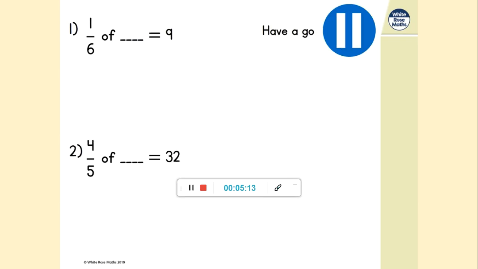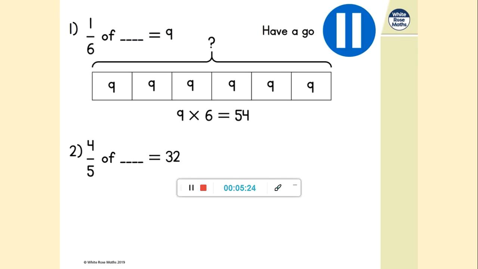Your first chance now to have a practice at this idea. You've got a unit fraction and a non-unit fraction to have a go at. So number 1, we were dealing with 6 here, and we knew that each 6 was worth 9, and we had 6 of them, of course. So 9 times 6 is 54. So 1/6 of 54 is equal to 9.